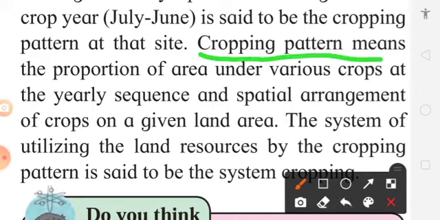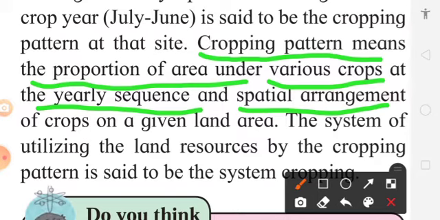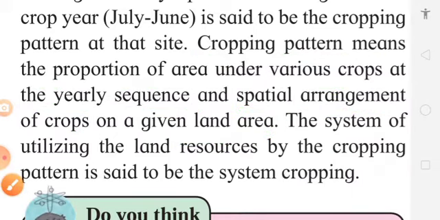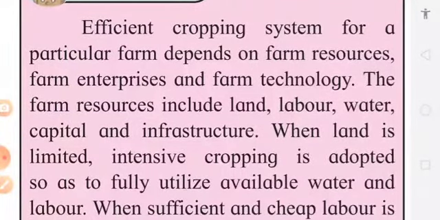Cropping pattern means the proportion of area under various crops at the yearly sequences and spatial arrangement of crops on the given land area. So this cropping pattern is to be used as per the land resources that we have already studied.